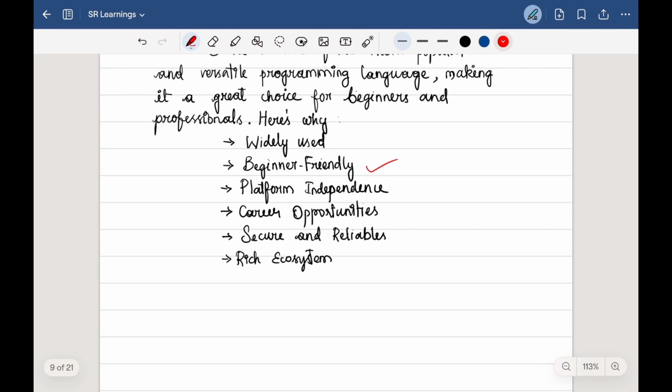And here comes another one, platform independence. It's like write once, run anywhere. Java programs can run on any device with JVM, offering unmatched portability. And career opportunities. It's always about career opportunities, right? Java developers are highly sought after for roles in web development, Android apps and enterprise solutions with competitive salaries.